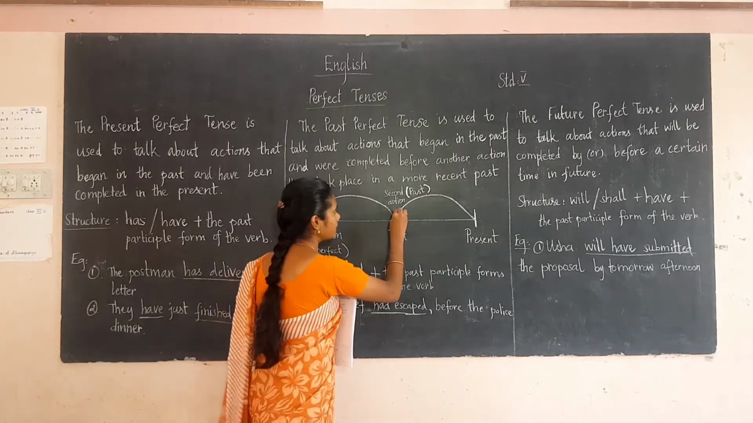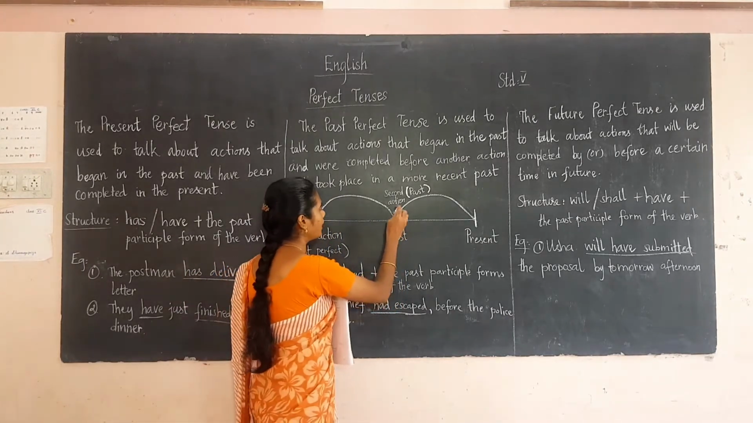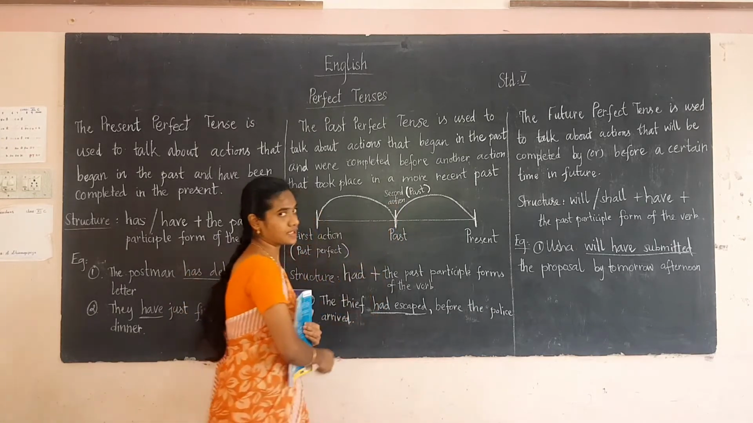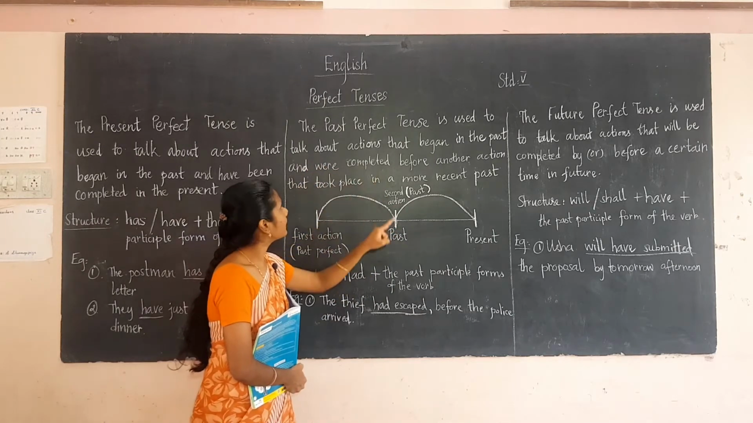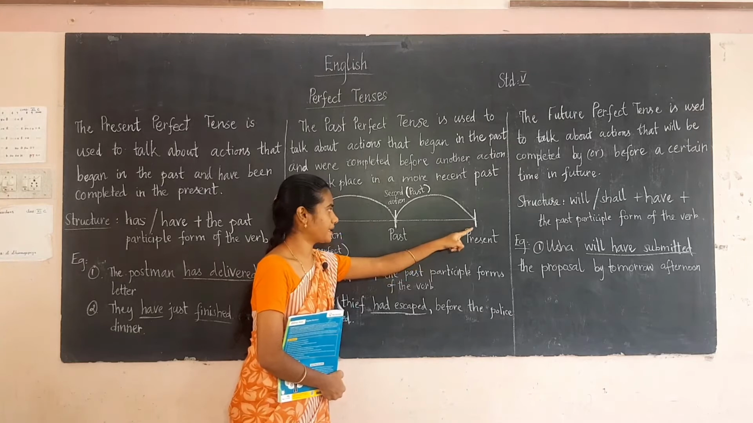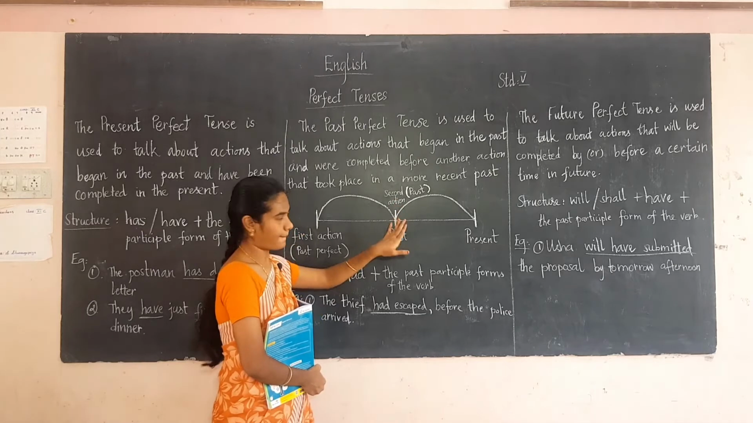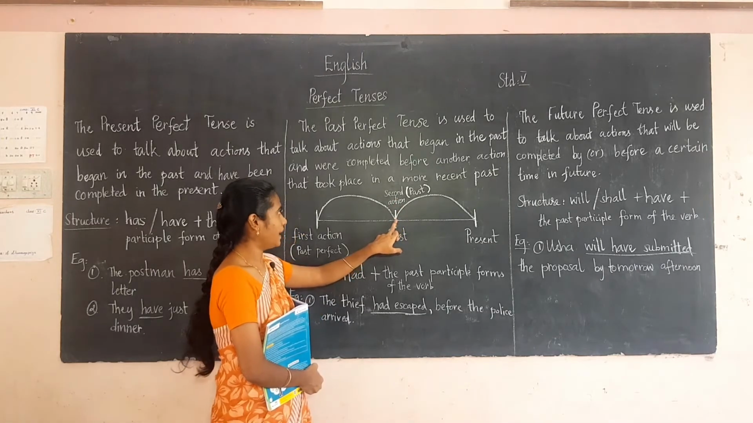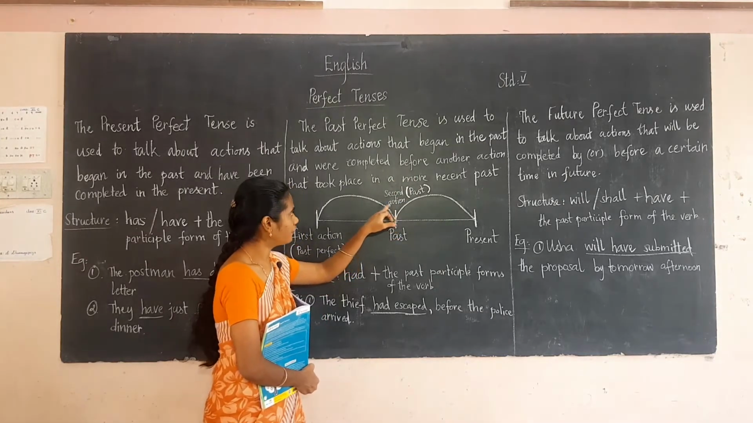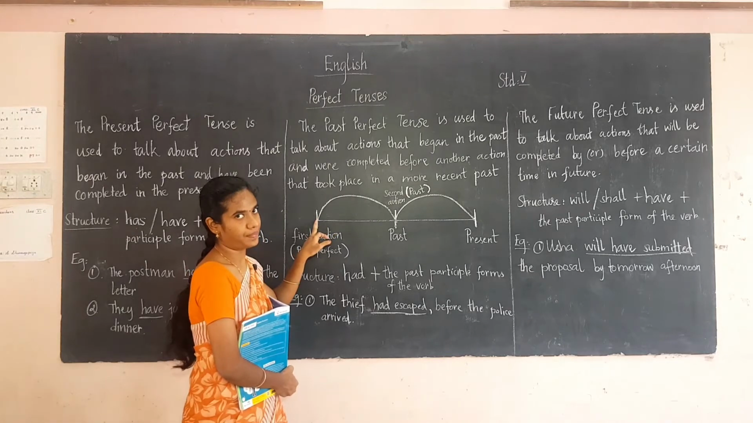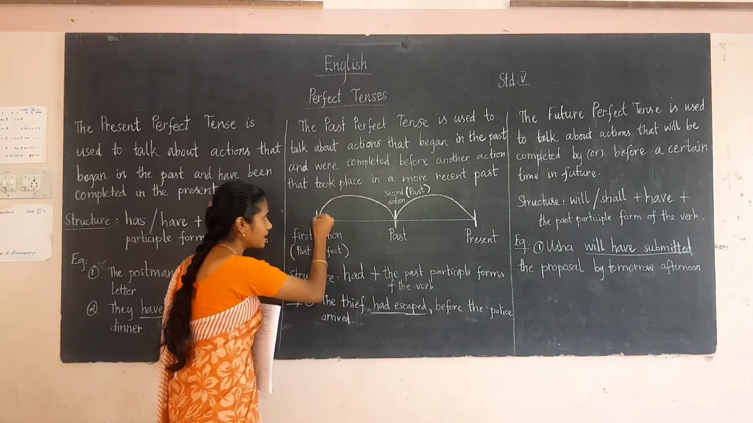So in the past there happen two actions, two actions in the past that happened, okay. So first action and second action, okay. That's why they are giving that actions that begin in the past and were completed. So this action is completed, okay. This action is completed. Then before means what? Munnadi, is it? So before another action that took place in the more recent past, okay.